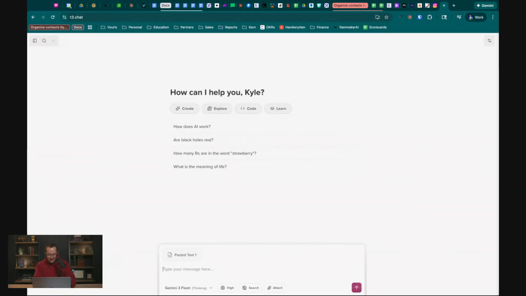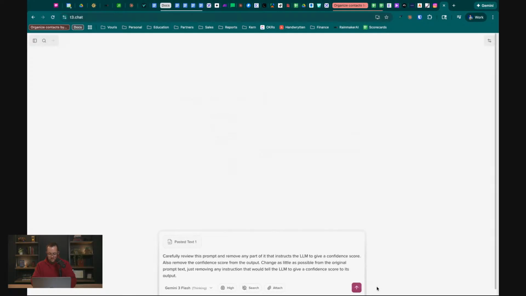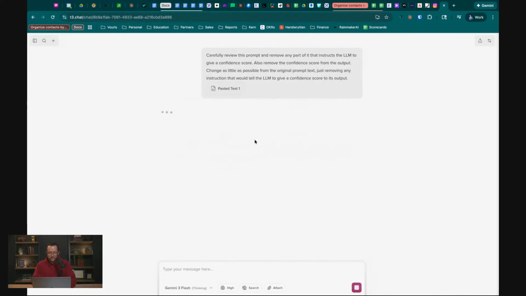So I'm going to use my little talk to text thing here. Carefully review this prompt and remove any part of it that instructs the LLM to give a confidence score. Also remove the confidence score from the output. Change as little as possible from the original prompt text, just removing any instruction that would tell the LLM to give a confidence score to its output. And then we're just going to send this through and see how it goes. Okay, cool. Let's see what happens here.